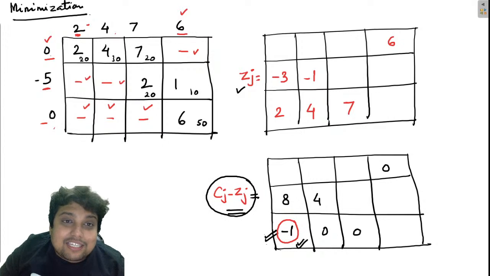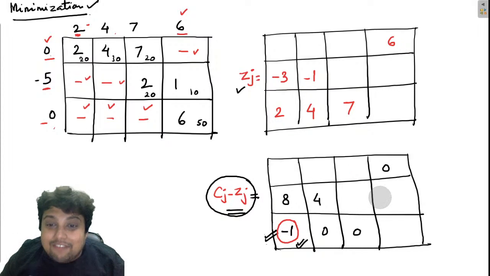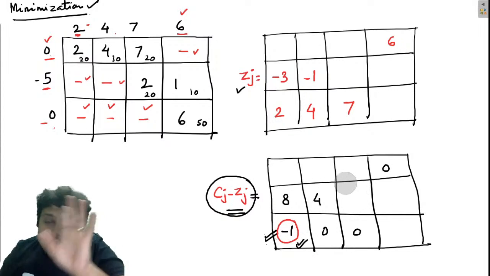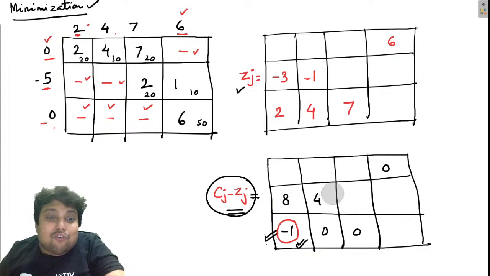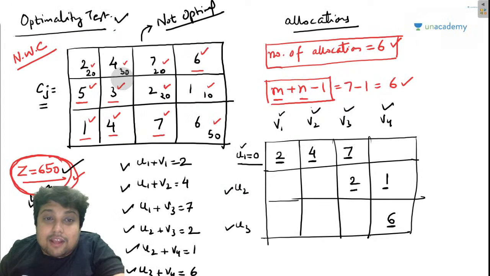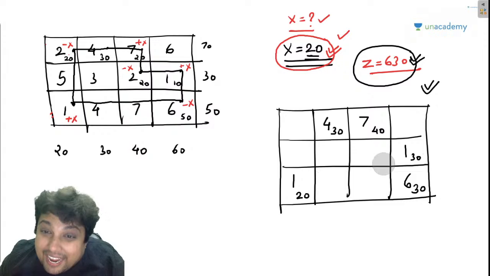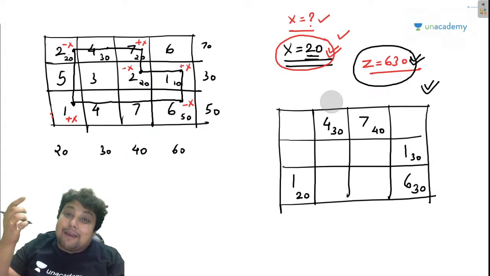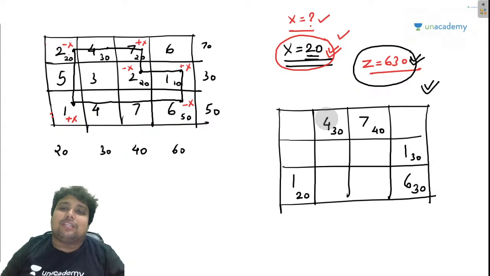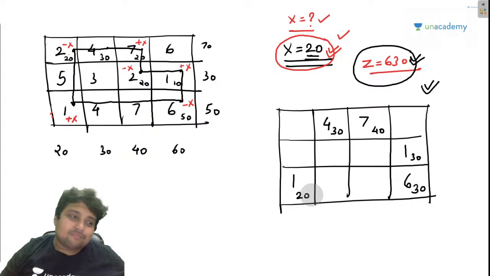And for minimization, all Cj minus Zj values should either be positive or 0. No value should be negative. I have done this for the 650 solution, but now I have to perform the optimality test again for this 630 solution.